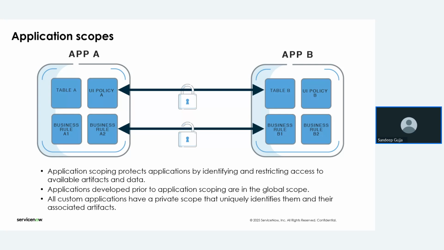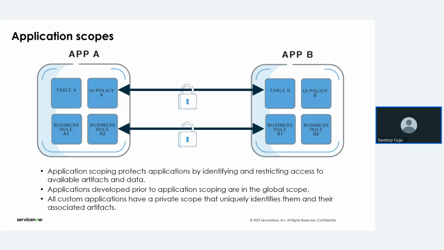Here is a very simple slide. Application scope is basically a restriction for the application that we create from application development. You can think of it as providing extra security for the application, based on the storage that we want to give for that application. It keeps the application protected separately, so that it is not given to any other persons.